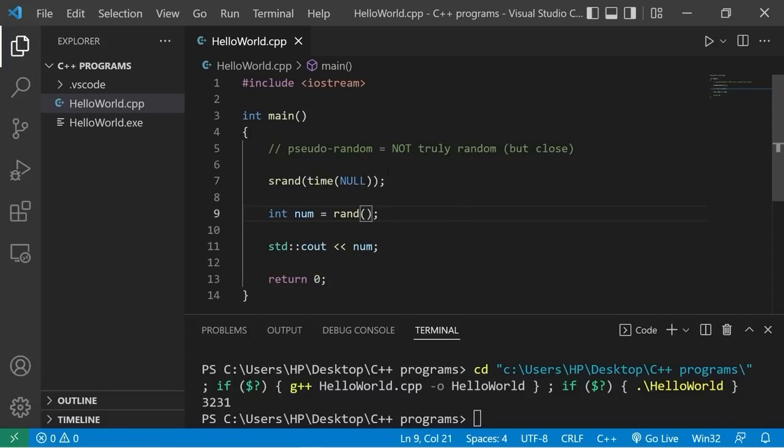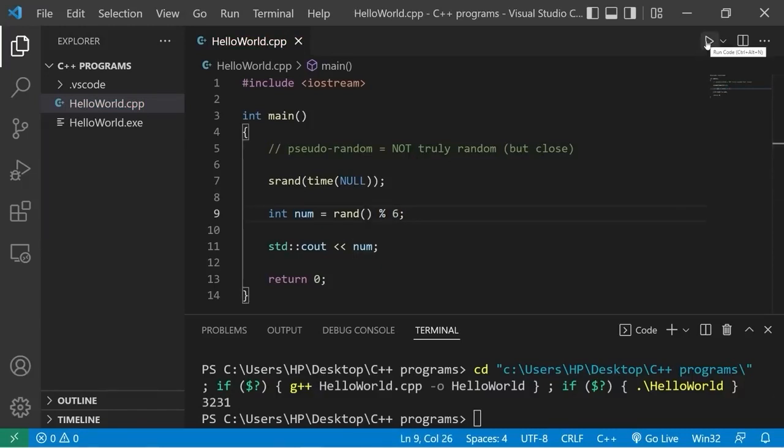Well, what we're going to do is follow this with modulus, then the range of numbers we would like. If I'm rolling a 6-sided dice, I'll type modulus 6. Modulus gives you the remainder of any division. So take whatever number we roll, divide it by 6, take the remainder, and that's our number.